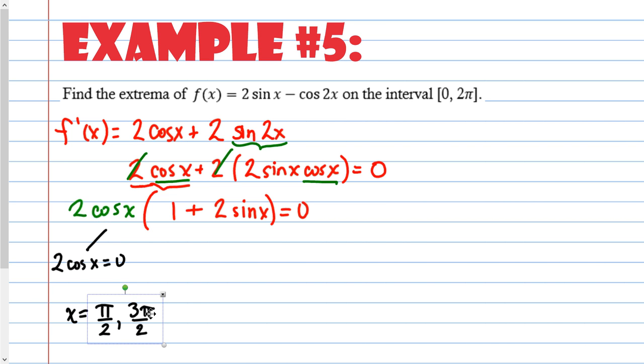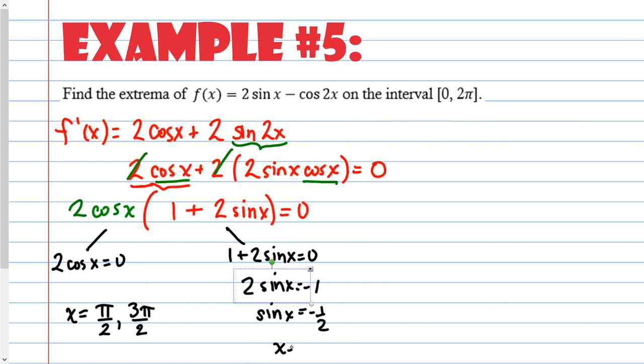Okay, now over here, 1 plus 2 sine x equals 0. Subtract the 1. 2 sine x equals negative 1. Divide by 2, sine x equals negative 1 half. You can do the sine inverse, or arc sine, whichever one your calculator might say. And basically, at what angle is my y coordinate negative 1 half? Now, positive 1 half, right? My y coordinate is a positive 1 half at 30 degrees, or pi over 6.